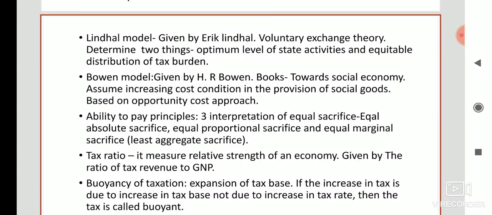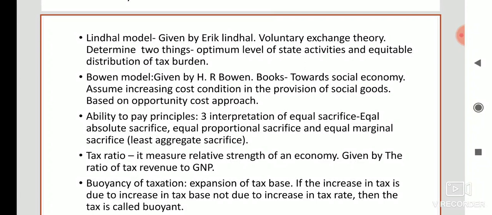Then the next principle is the ability to pay principle, and in the ability to pay principle there are three interpretations of equal sacrifice: equal absolute sacrifice, equal proportional sacrifice, and equal marginal sacrifice. This is also a very important question. Of these three, the best one is the last one, that is equal marginal sacrifice.